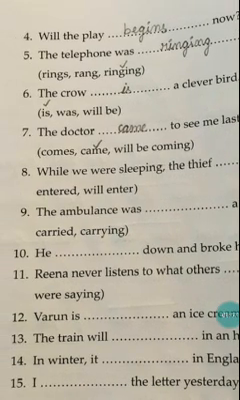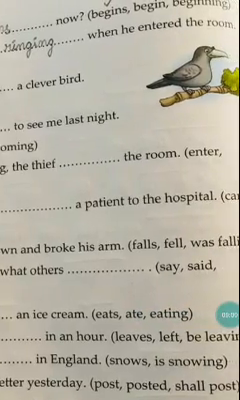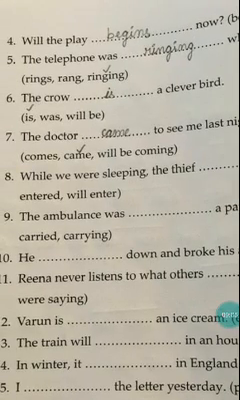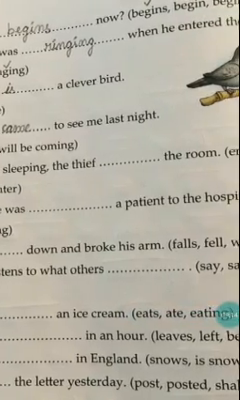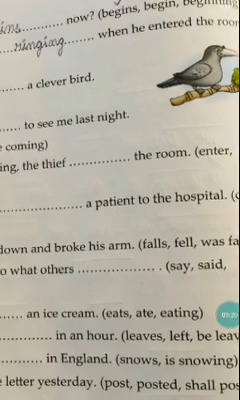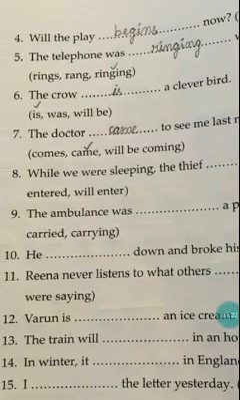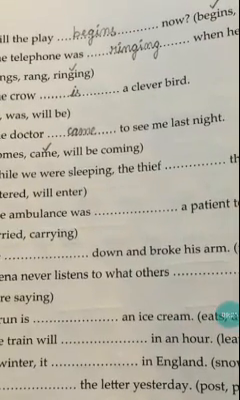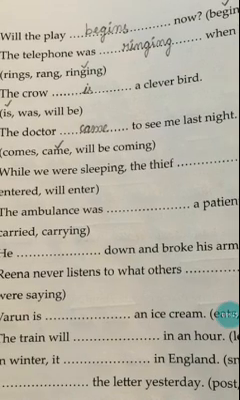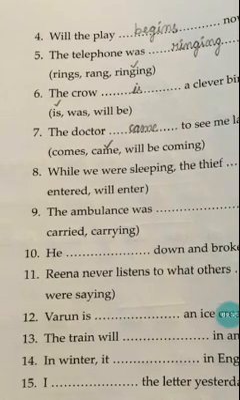Next, ninth one. The ambulance was dash a patient to the hospital. Carries, carried, carrying. Was itself says that it is about past tense, right? The ambulance was carries a patient to the hospital? No. The ambulance was carried a patient to the hospital? Okay, keep aside. The ambulance was carrying a patient to the hospital? Yes, it is past continuous tense. So carrying would be the right answer.